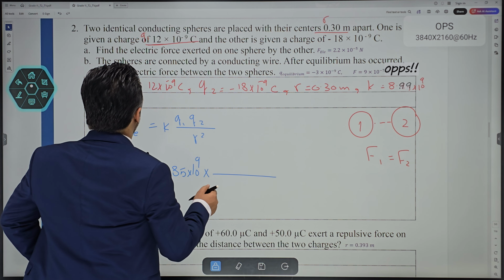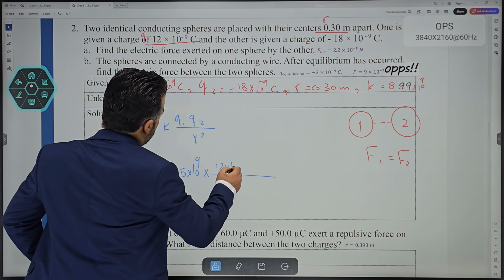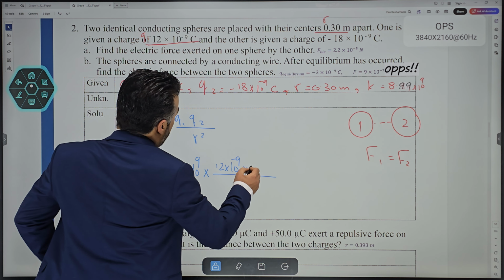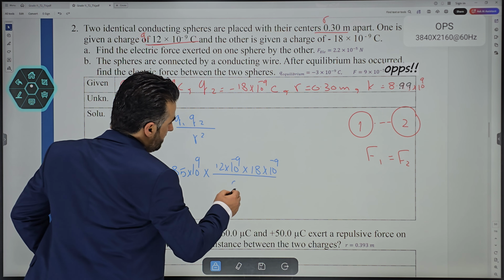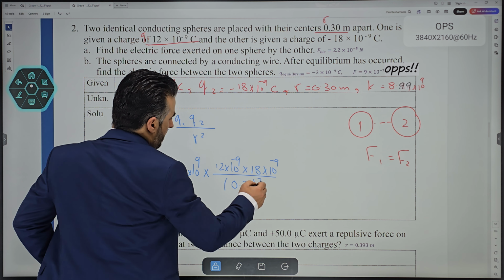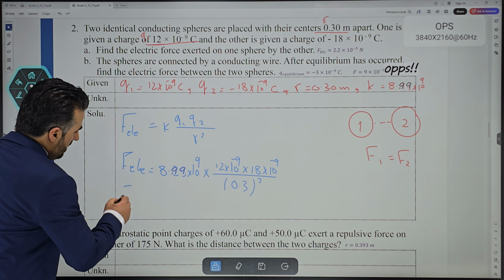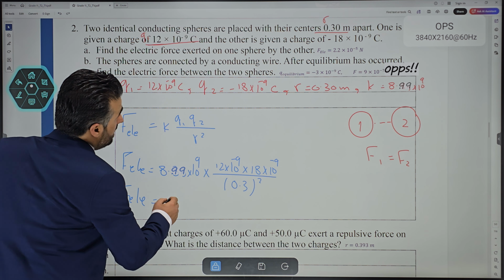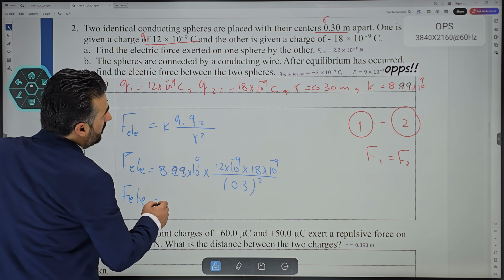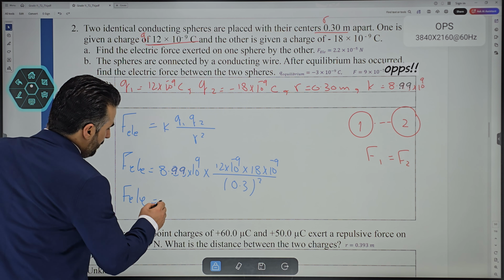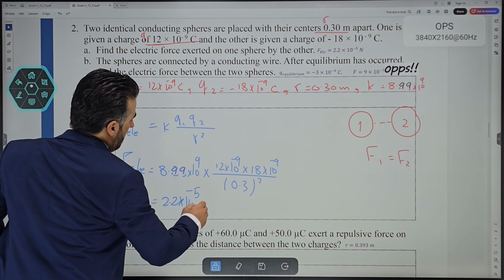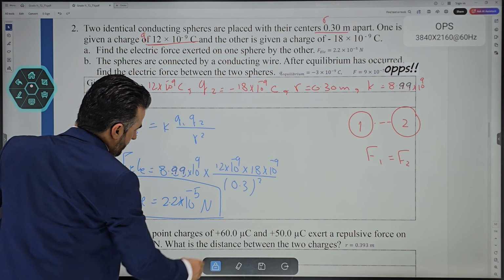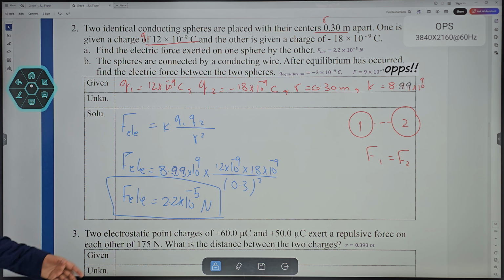One of them was 12 times 10 to the power negative 9, the other was 18 times 10 to the power negative 9, divided by the square of the distance, which is 0.3 squared. Once you do the math, you'll get the electrical force, which is equal to 2.2 times 10 to the power negative 5 newton. This is the electrical force between the two charges. Now that's a good one actually.